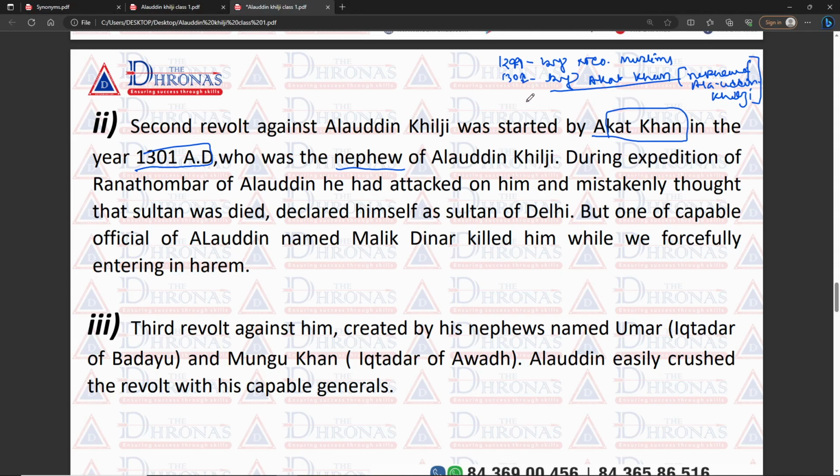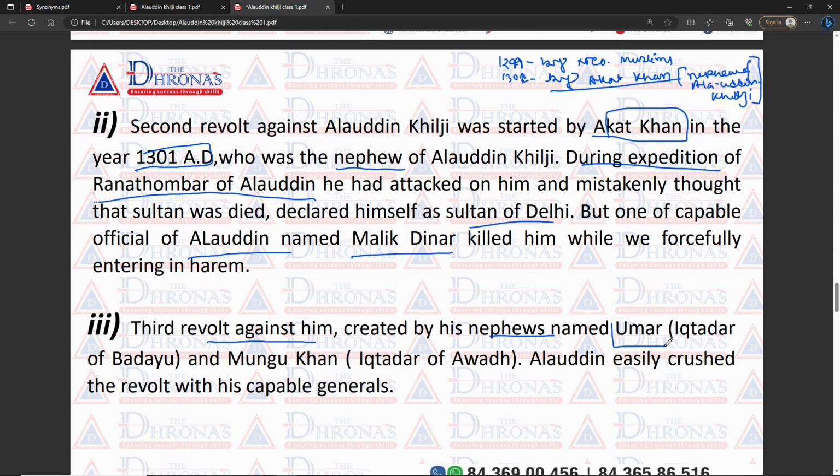1301. So when he started the revolt, during the expedition of Ranthambore of Alauddin Khilji, he attacked the Sultan and mistakenly thought that the Sultan was dead. In that situation he declared himself Sultan and marched towards Delhi. When he wanted to enter the harem of the Sultan, one of Alauddin's capable officials, named Manik Dinar, killed him.